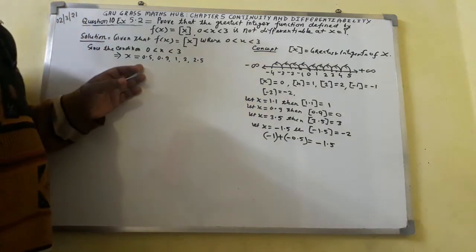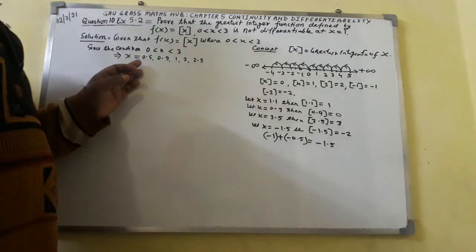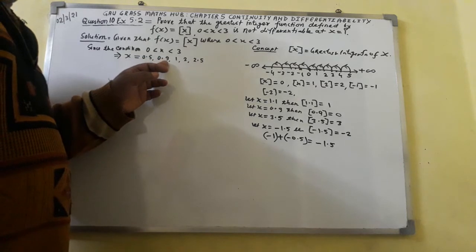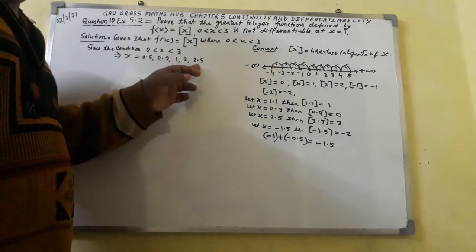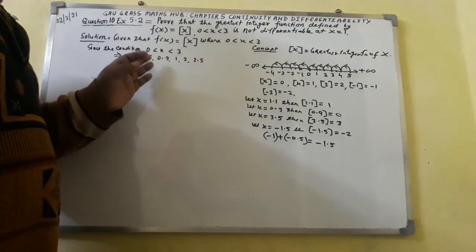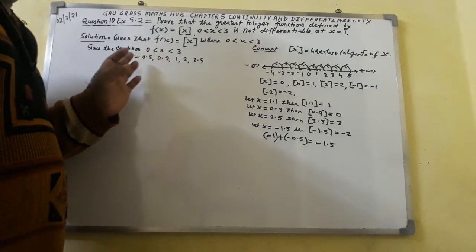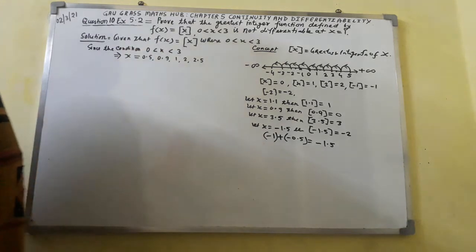All these numbers you can see, if I take the value of x as 0.5, 0.9, 1, 2, 2.5, all values of x will satisfy this condition.